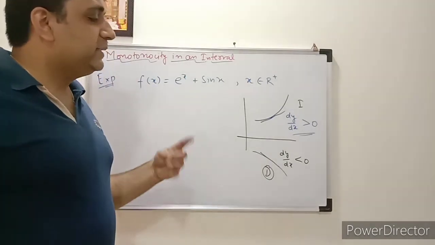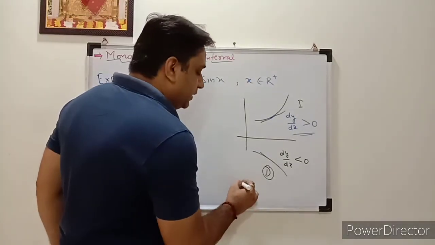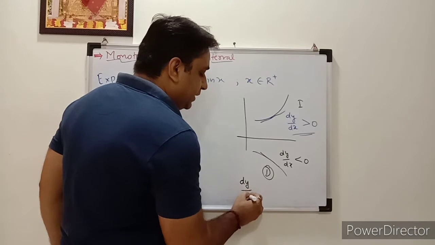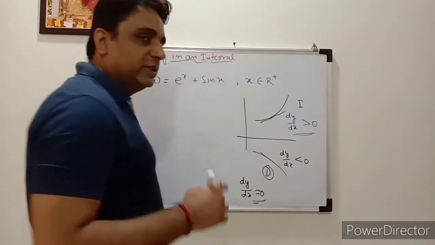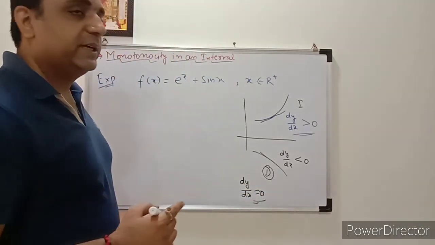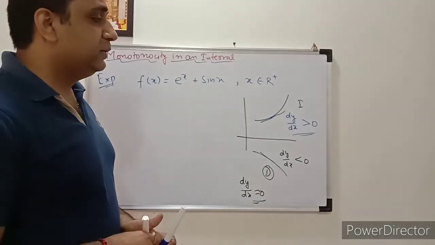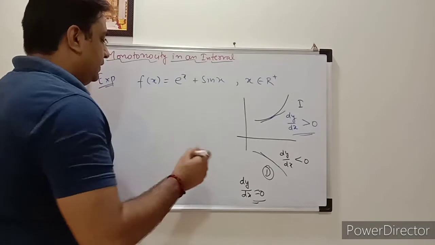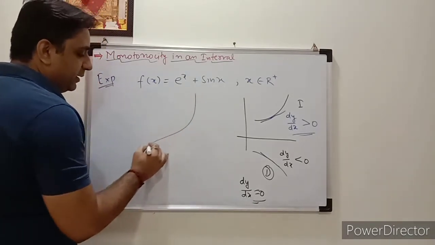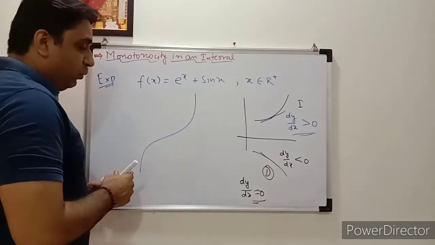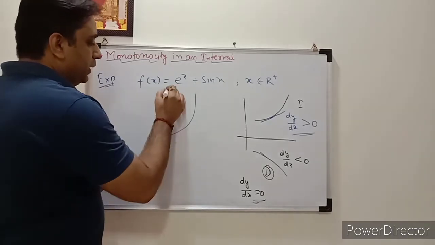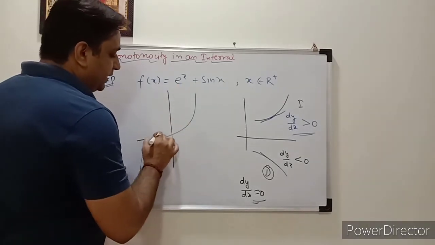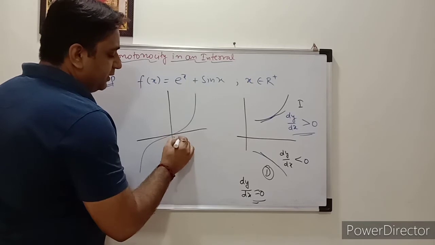But there are some special points. Suppose, what is the situation when dy by dx becomes 0? There is one condition where dy by dx is equal to 0, but the function may still be increasing. You can take the function y is equal to x cube. This is x is equal to 0.